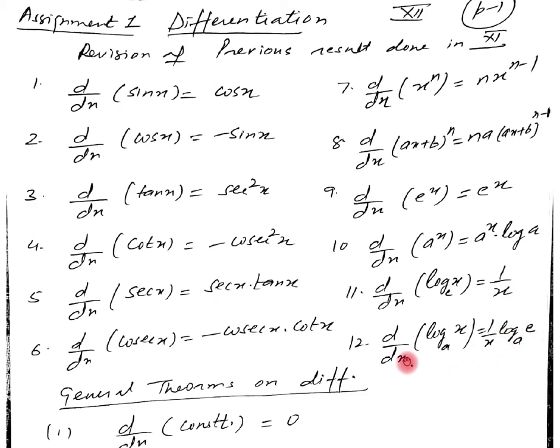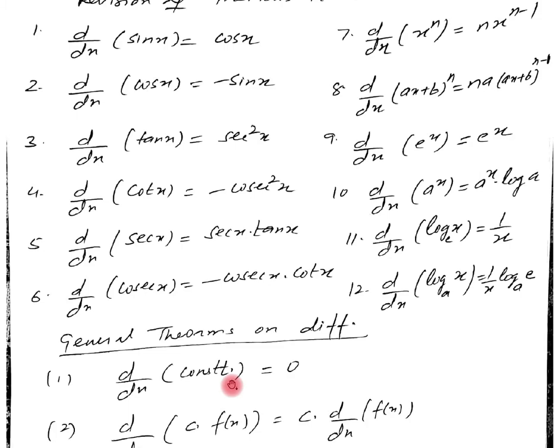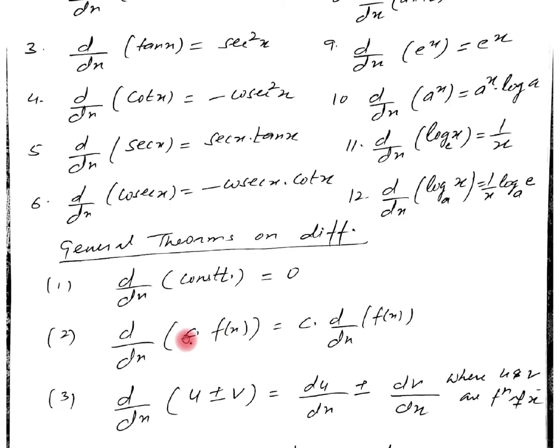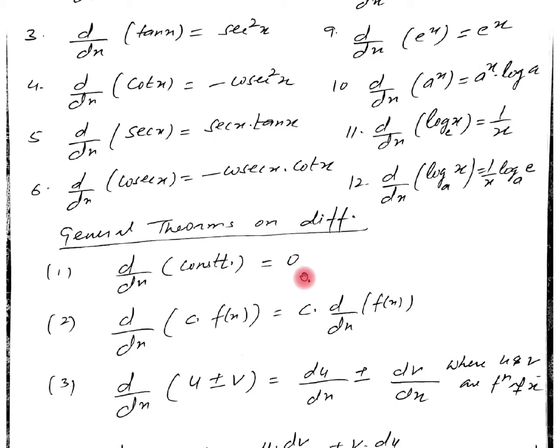Now let us recall the theorems that we have done in the 11th class also. The derivative of a constant is always equal to 0. The derivative of a function multiplied by any constant quantity is equal to this constant c as it is, and the derivative of the given remaining function, the derivative of f of x. But when the constant is independent, not multiplied with any function, then the derivative of the constant is equal to 0. But whenever a constant term is multiplied by any function, then its derivative will be the constant as it is, times the derivative of f x.